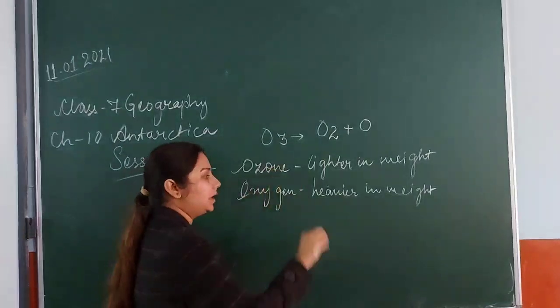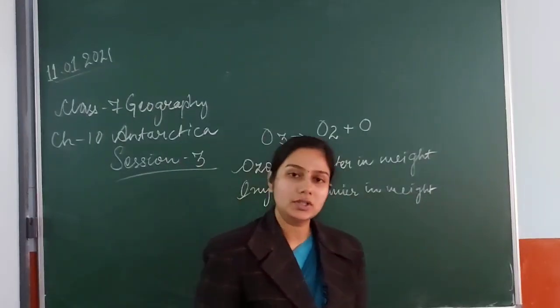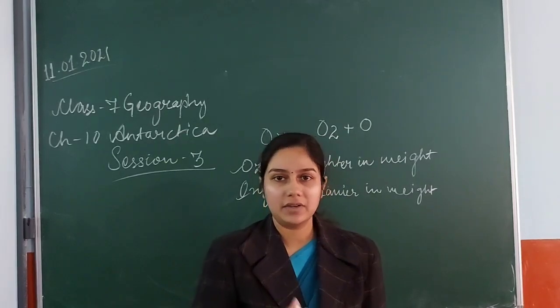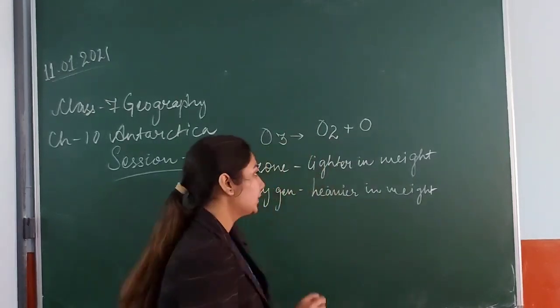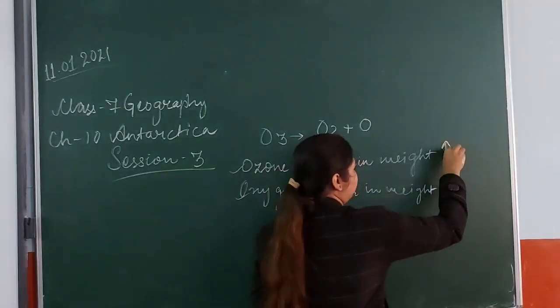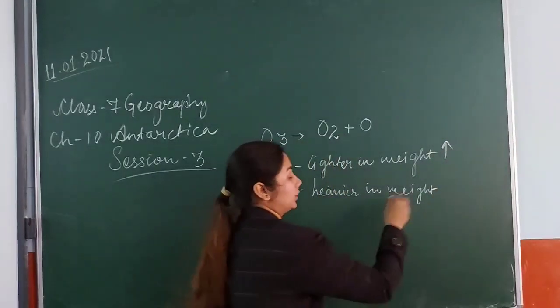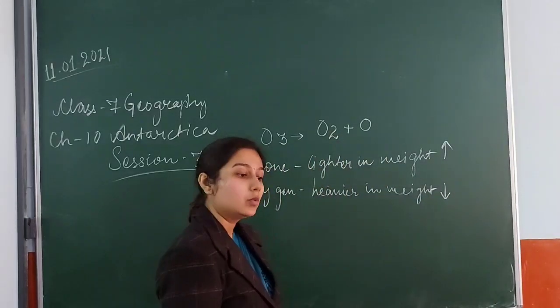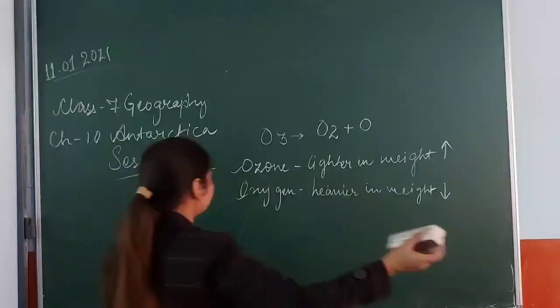When we are talking about oxygen, just now you know that oxygen is denser, means it is a little bit heavier in weight. What will happen? It will come down. So I am giving an upward arrow for ozone, and a downward arrow for oxygen. Now what happens? Let me erase this.